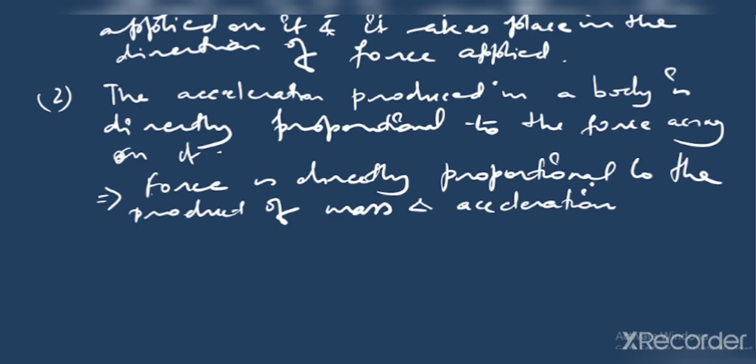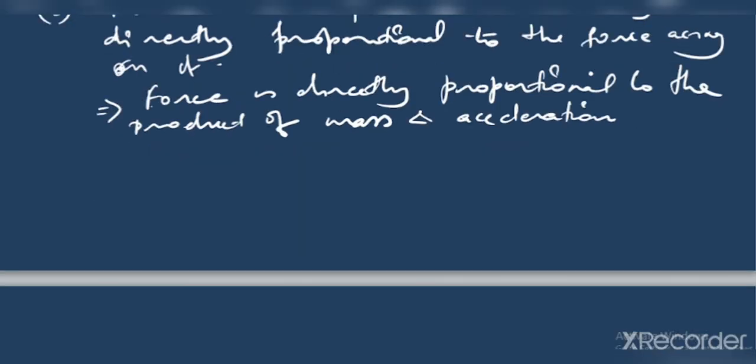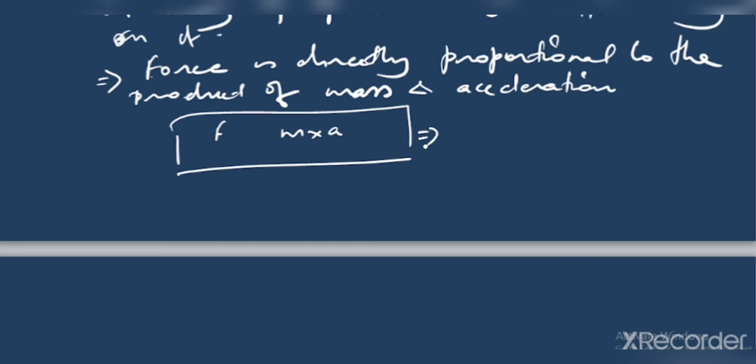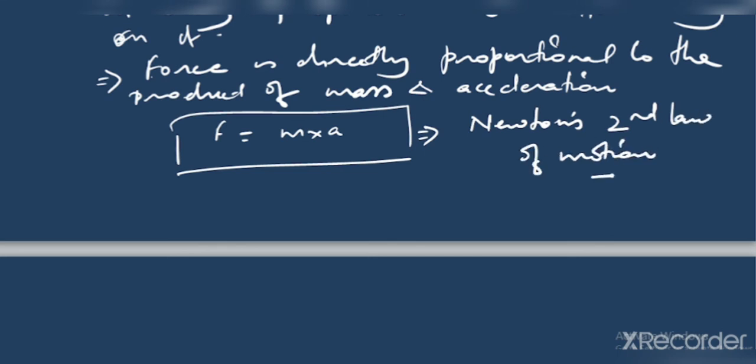So we can also say that force is directly proportional to the product of mass and acceleration, which is given by the formula F equals m into a. This formula is the result of Newton's second law of motion. I hope it is now clear to you.